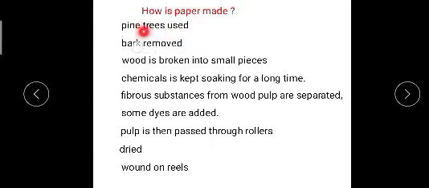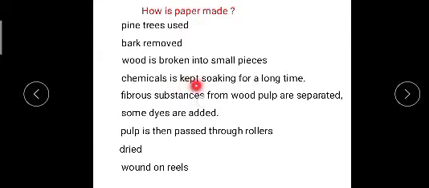While making paper we mostly use pine trees. After cutting the trees, we do not use the log as it is, we need to remove the bark of that log of wood, and after that the wood is broken into small pieces, and this mixture we keep with chemicals.